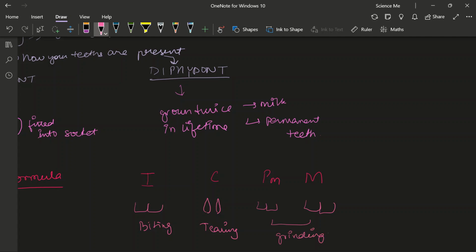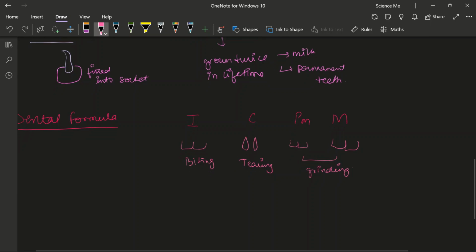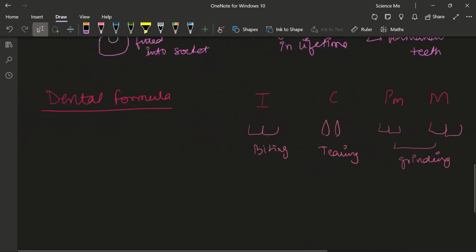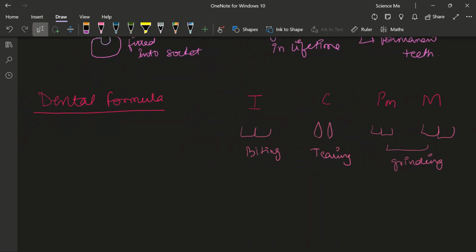Okay. So when we write the dental formula, the dental formula for an adult is, first we'll write I, C, PM, M. Then we'll write 2123, 2123.